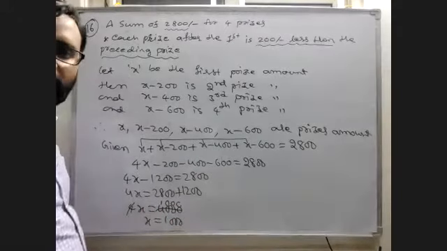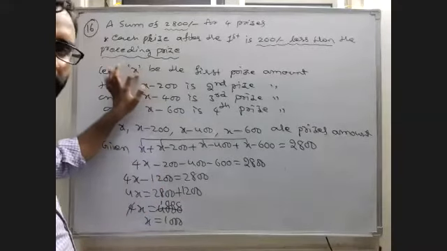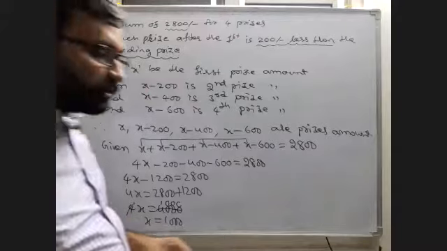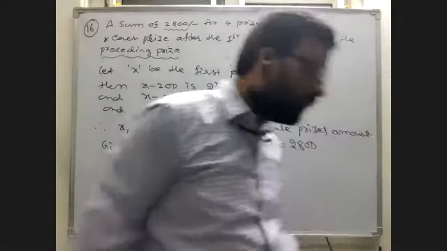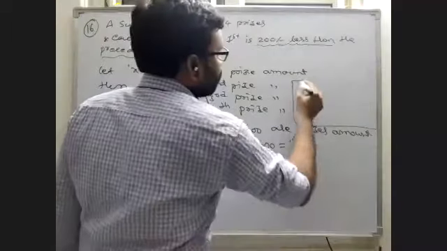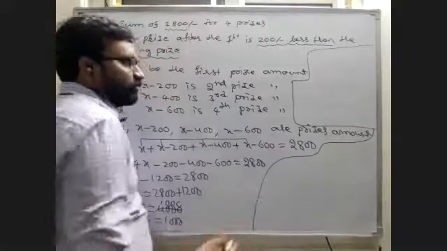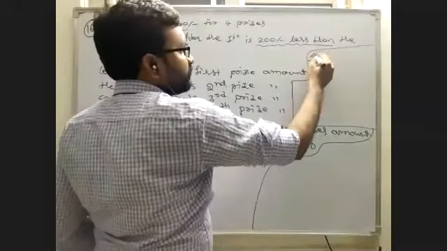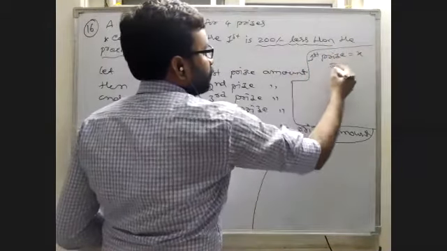So what is the amount of the first prize? X is equal to 1000. He is asking: find the value of each of the prizes. So all the prize amounts are being asked. I am writing here: first prize is equal to X is equal to 1000.